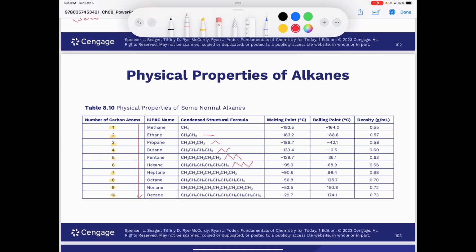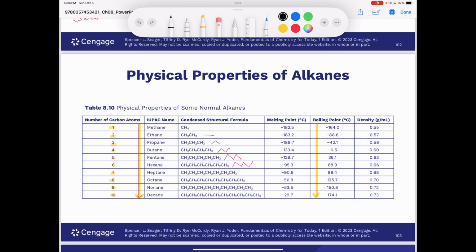The only trend I'm really going to draw your attention to here is that as the chains get longer, as we go down this group of molecules from 1 to 2 to 3 carbons all the way up to 10 carbons, the boiling points get higher and higher. The melting points get higher and higher as well, but I just want to focus on the boiling points.